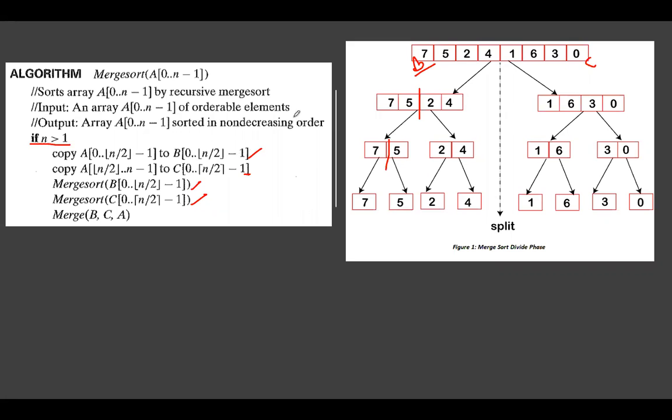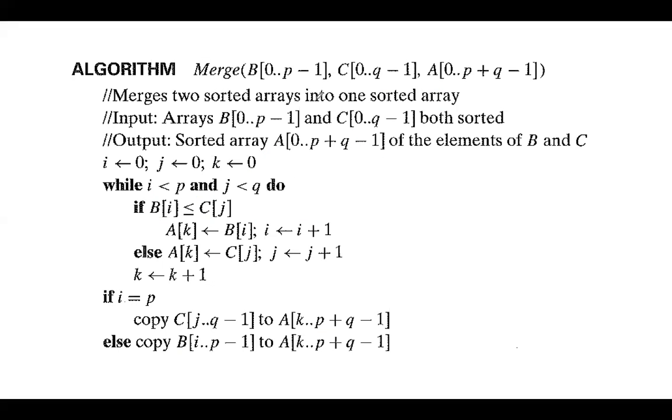So at the end of this algorithm, you are going to get individual items. Next task is we have to merge these items and then frame the actual array. So the first task is the divide and conquer approach itself: divide the array into equal parts. It will go on dividing. So we are calling merge sort, this split algorithm, recursively, and once it is over, we are calling the merge algorithm. So the merge algorithm is as follows.